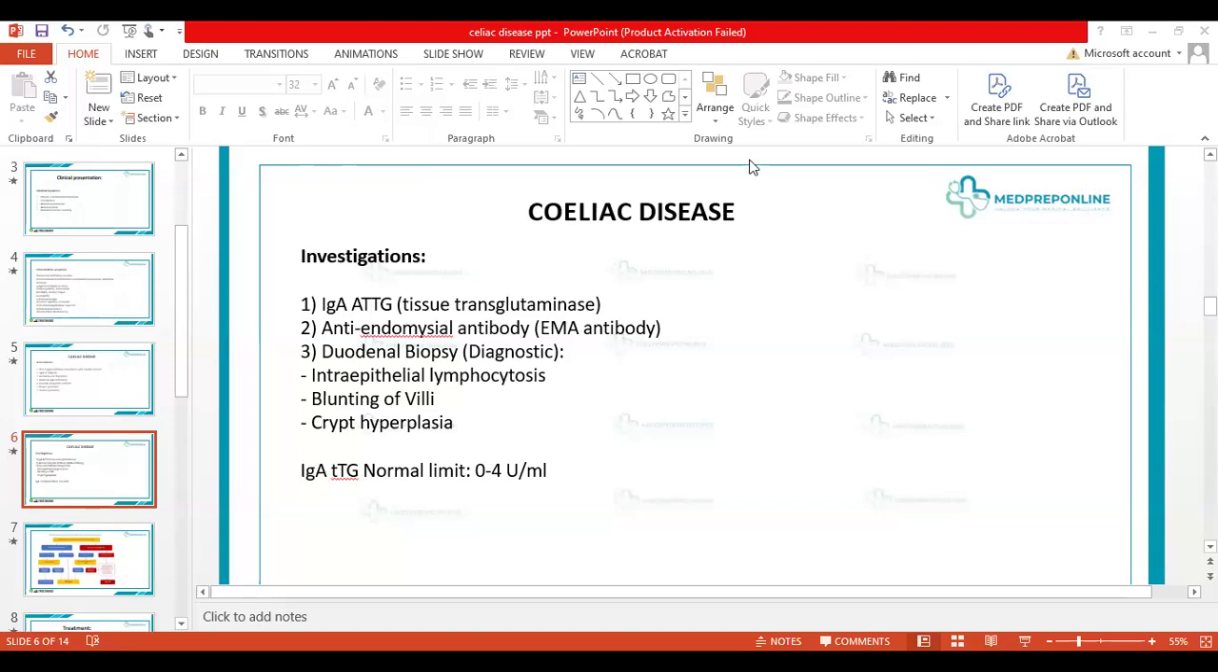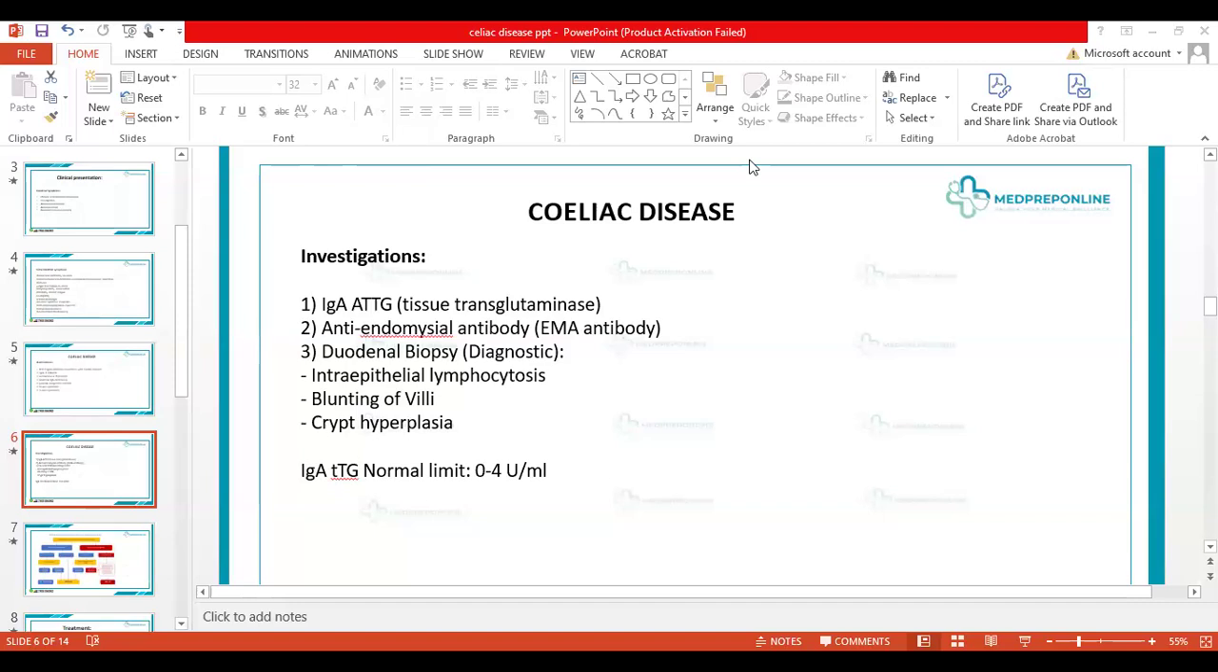And malabsorption basically occurs as a result of this atrophic villi. The other causes, as I have told you, are chronic giardiasis, eosinophilic gastroenteritis, certain cases of cow milk protein allergies, and tropical sprue. These are the cases where you can have villus atrophy as well.